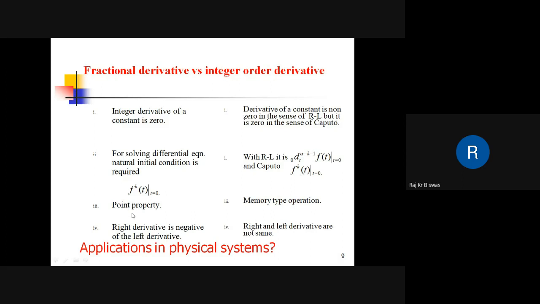So the integer derivative is a point property. It is just like finding the first derivative, the limit as h tends to 0 of f(x) minus f(x minus h) by h. So it is a point property, but the fractional derivative is a memory type operation. So let me go back.